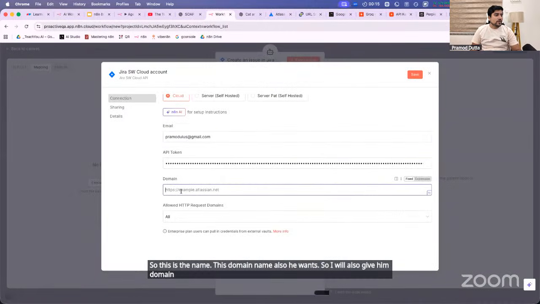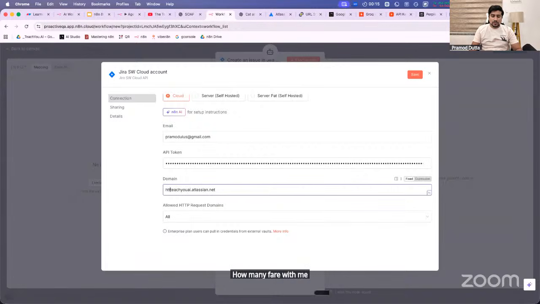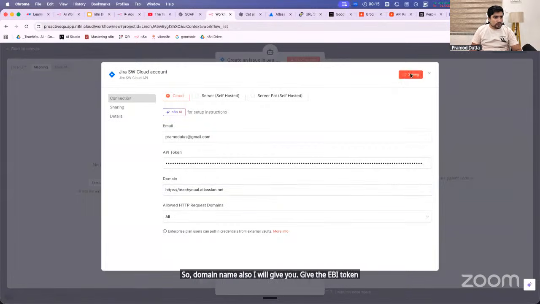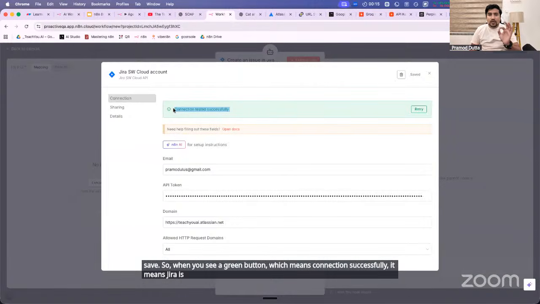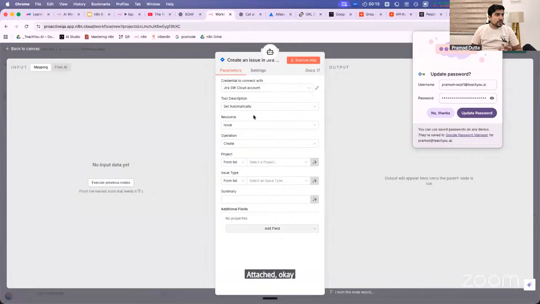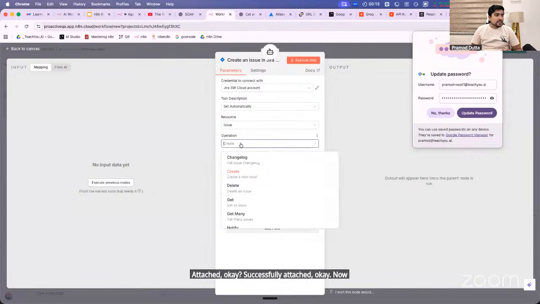With me? How many of you are with me? Give me yes in the chat. Sir, I'm with you. So the domain name also I will give you. Give the API token, everything. Click on save. When you see a green button, it means the connection is successful, it means Jira is successfully attached. Okay, now I can easily create a Jira.